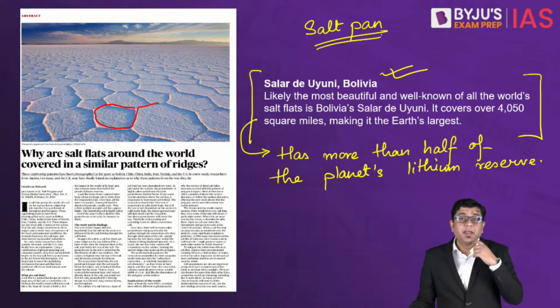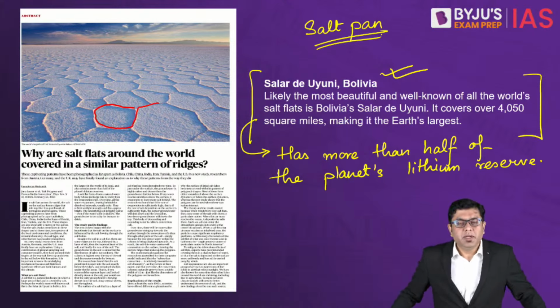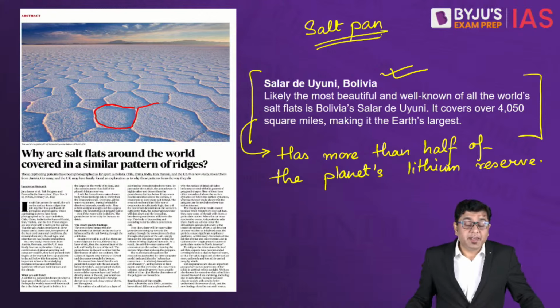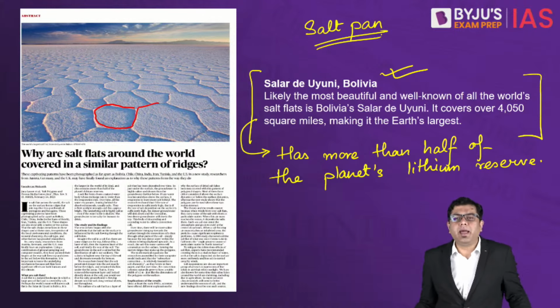It is here that you also have the lithium triangle, right? So that is where you have Chile, then Bolivia. So these are the countries which are very, very rich in lithium reserves. Now, how are these salt pans formed actually?